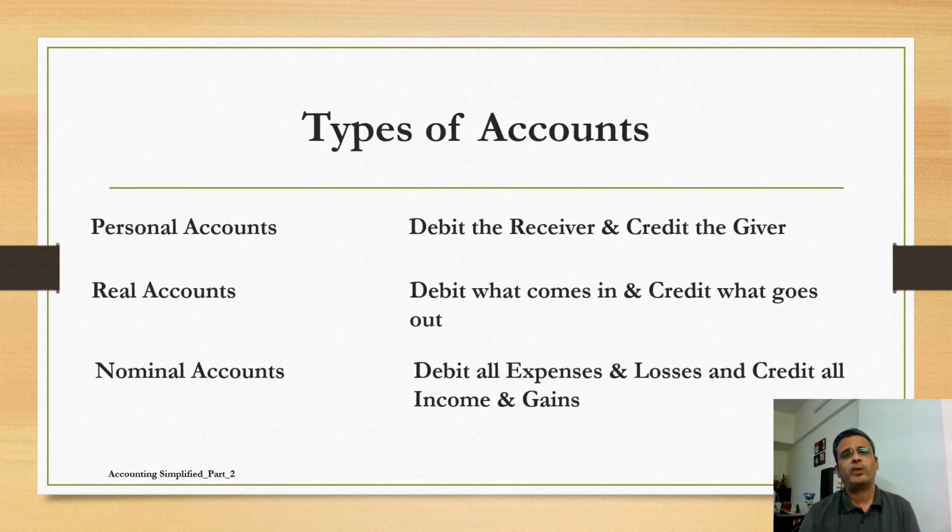Just to refresh our memory, there are three types of accounts: personal, real and nominal. Rule of the personal account is debit the receiver, credit the giver. Real account is debit what comes in, credit what goes out. Nominal account is debit all expenses and credit all income and gains.